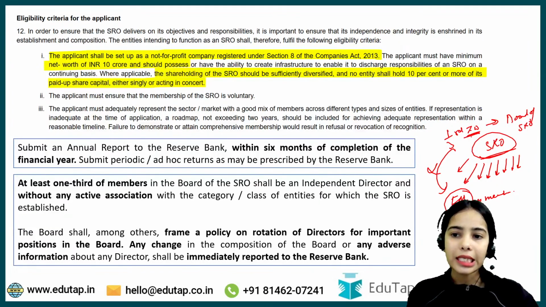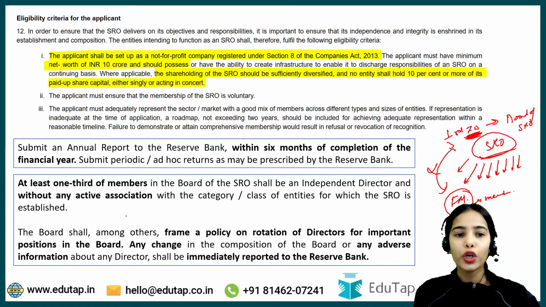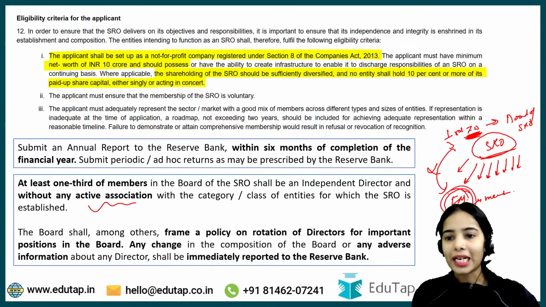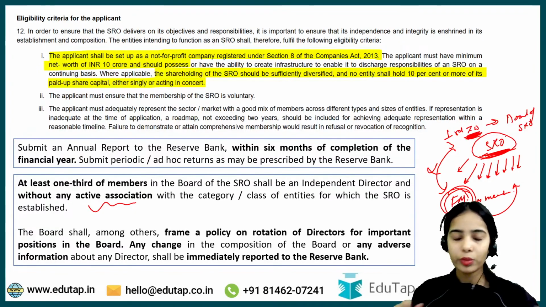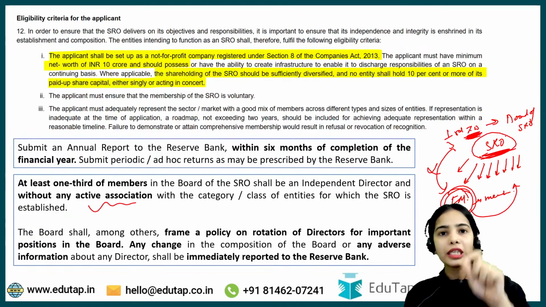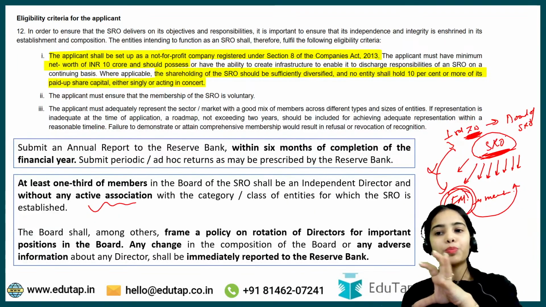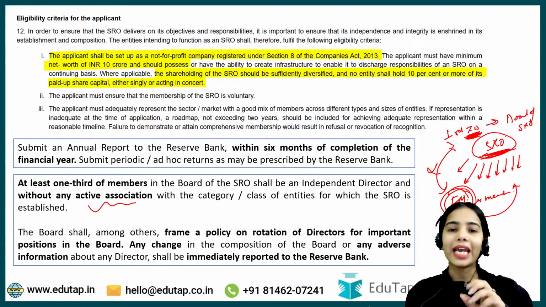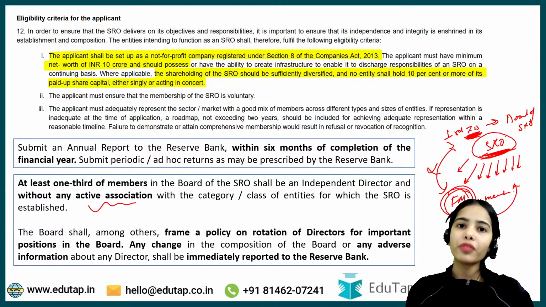That means these independent directors should have no active association with any category or class of the entities that are members of the SRO. I hope this is very clear: the 1/3 independent directors in the board of the SRO should not have any active association with the members of the SRO.